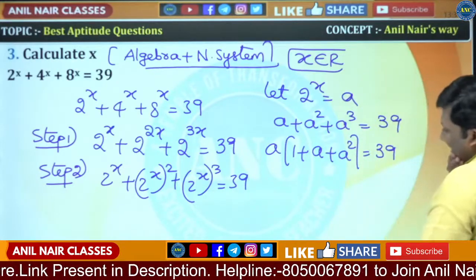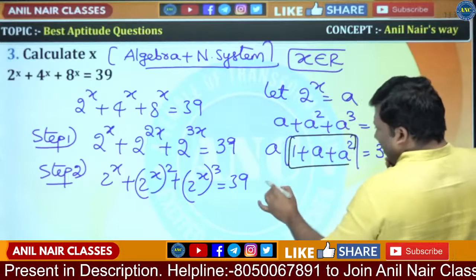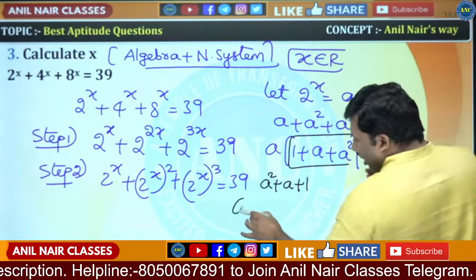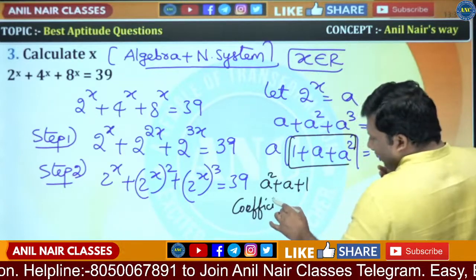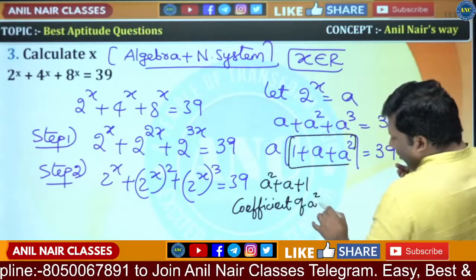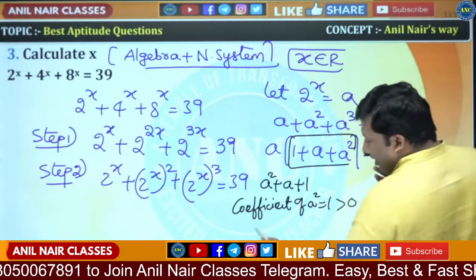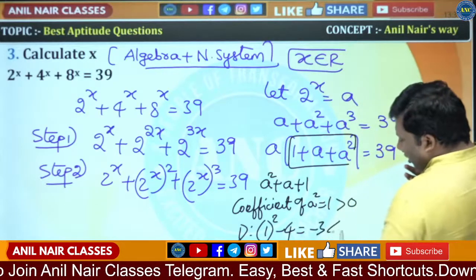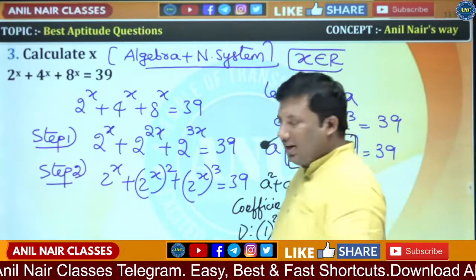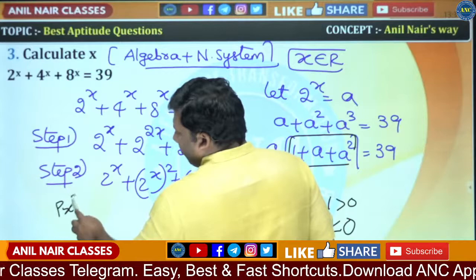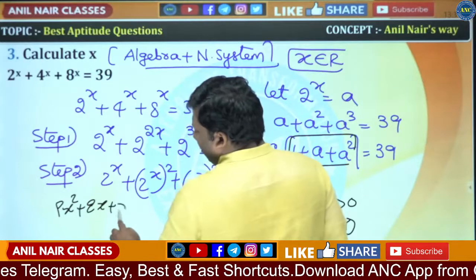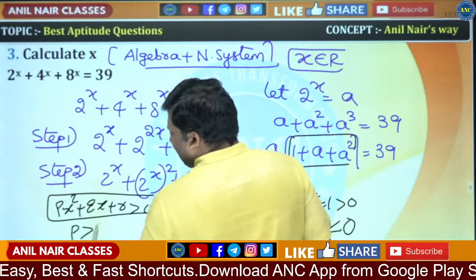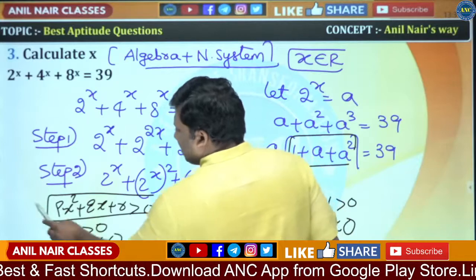Now listen carefully. 1 plus a plus a square is of the form a square plus a plus 1. Coefficient of a square is 1, it is greater than 0. Discriminant for a quadratic is b square minus 4ac, which is 1 minus 4, that is minus 3, less than 0. That means if there is a quadratic expression px square plus qx plus r, the value of this will always be positive when p is greater than 0 and discriminant is less than 0.